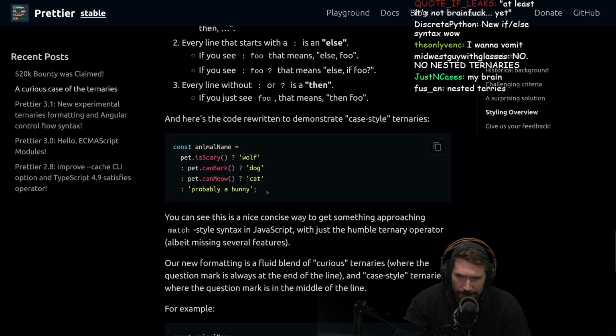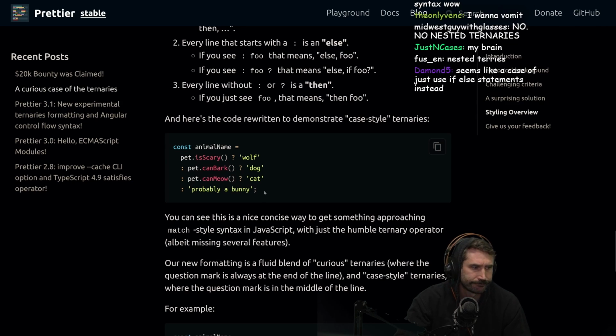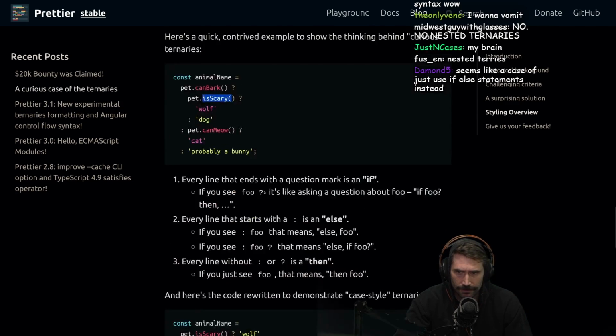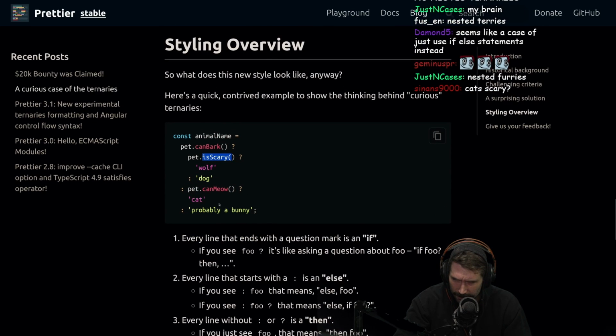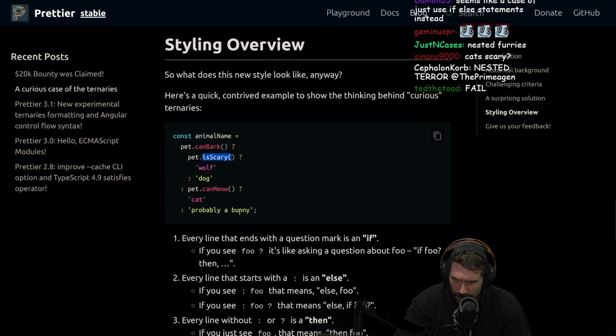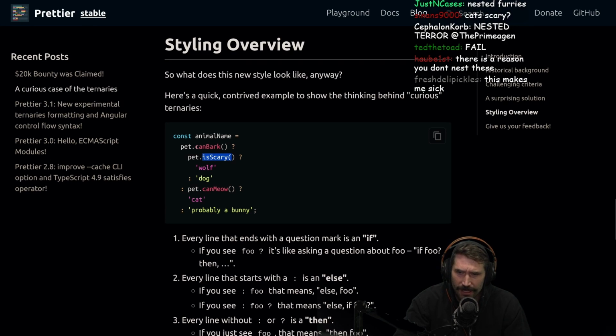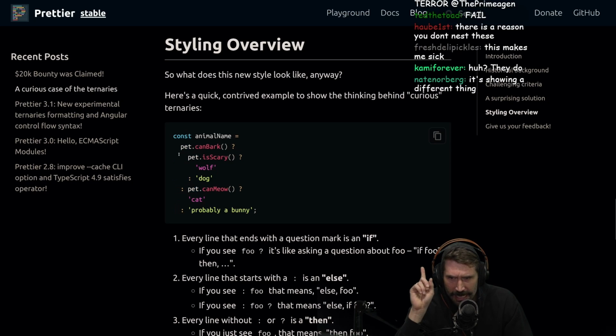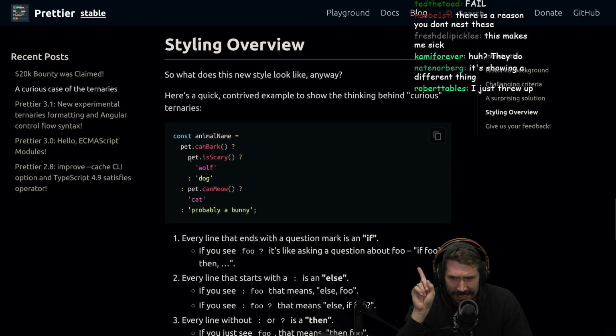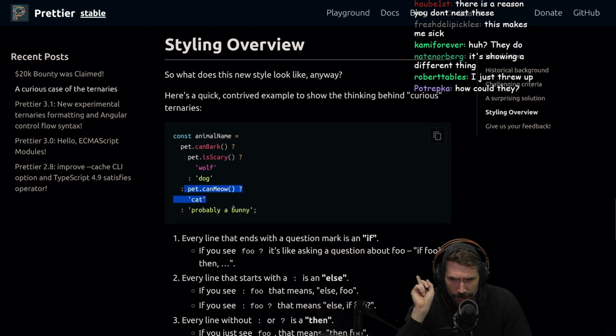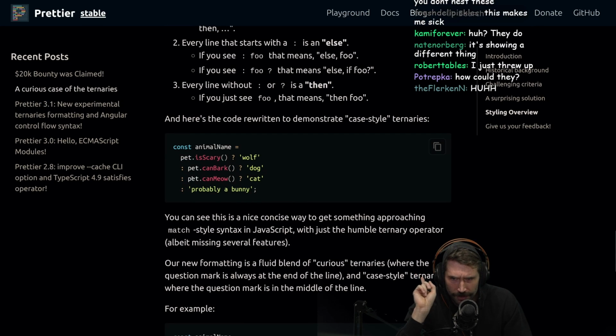They don't yield the same results. I don't think so. Okay, so look at this. This statement right here, if I'm not mistaken, if the pet is not scary but can meow, you will get this. You can only meow.